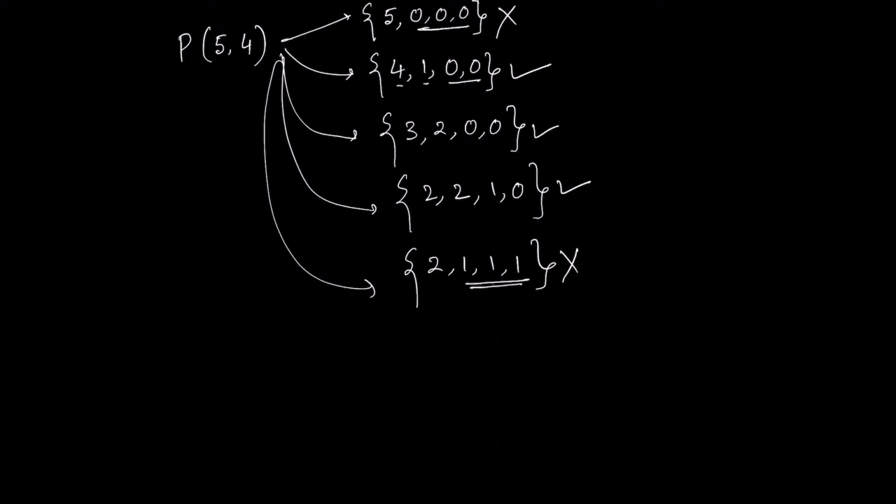So for bosons, however, everything is allowed because there can be more than 2 particles in one level.